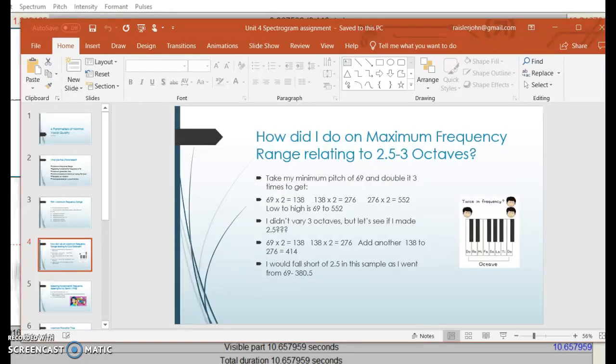It's recommended that people talk between 2.5 to 3 octaves in variation, just so that we sound somewhat exciting. And so using my first take at this, I'm going to take my minimum pitch of 69 and double it 3 times. Okay, so that equals 552. I did not meet the 3 octaves range, and it looks, according to this, that I would even fall short of the 2.5 octave range. Okay, and so I guess that was maybe a little bit too boring.